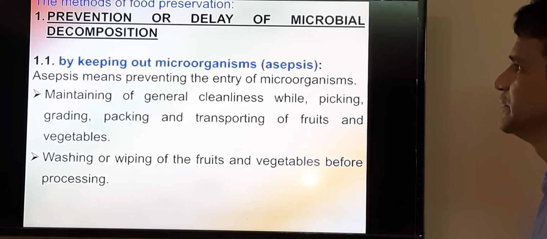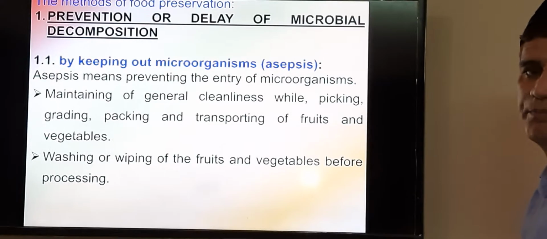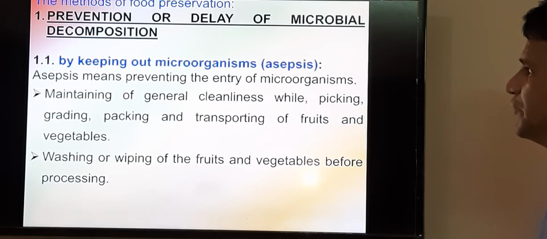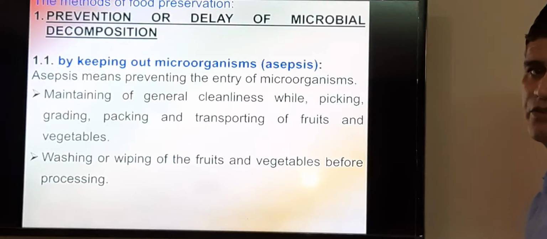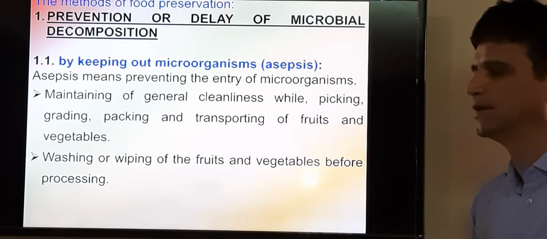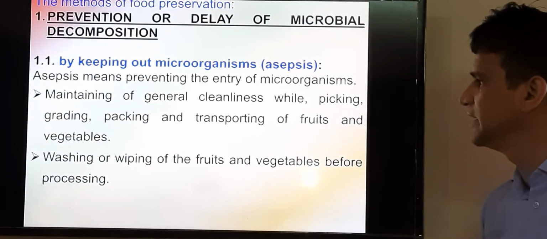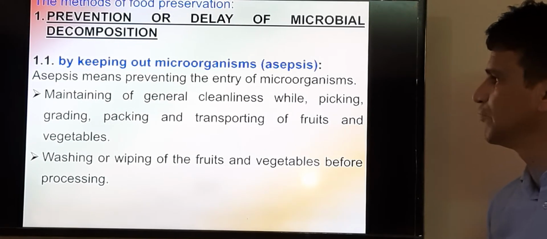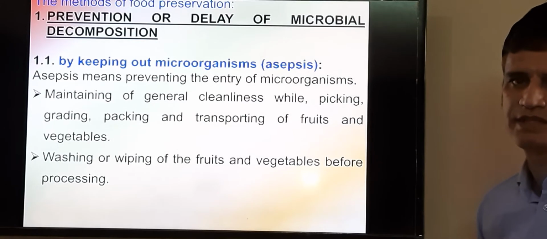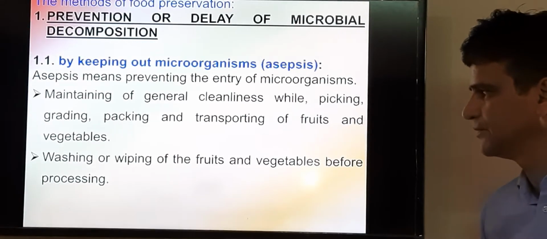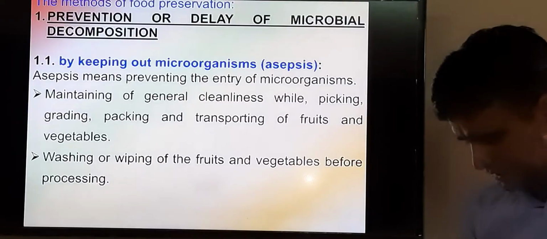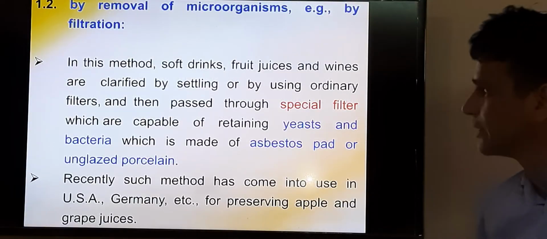And in the first principle, the first thing is that we have to keep the microorganisms out of the food, means we have to keep our food safe from the microorganisms, and this technique is known as asepsis. In this technique we can prevent the entry of the microorganisms by maintaining general cleanliness. General cleanliness can be followed at the time of picking, grading, packing, and transporting of fruits and vegetables, and it can be done with the help of washing or wiping of the fruits or vegetables before the processing of the product.